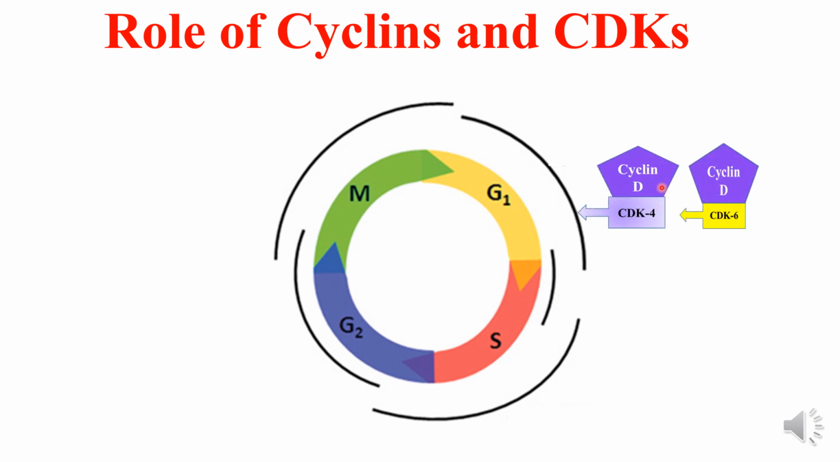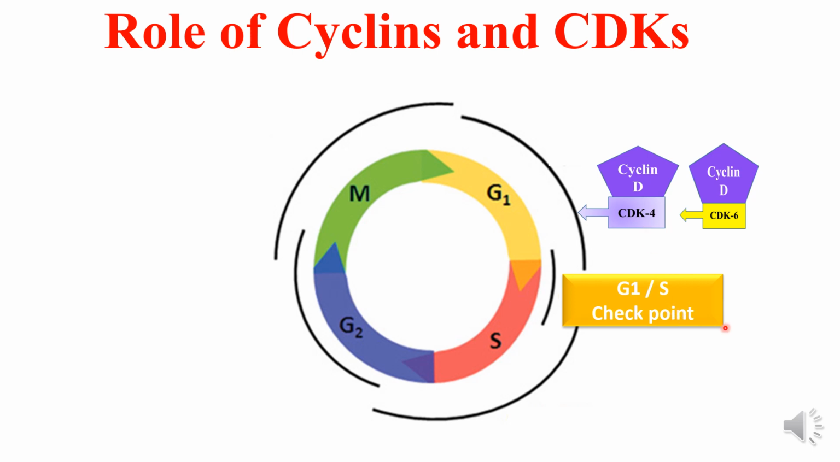So cyclin D activates two kinases, CDK4 and CDK6, at the late G1 phase. Once they complex together, they are active serine threonine protein kinases which activate various substrates. One such example is the retinoblastoma protein, which is activated by this complex. The role of retinoblastoma protein will be discussed later.